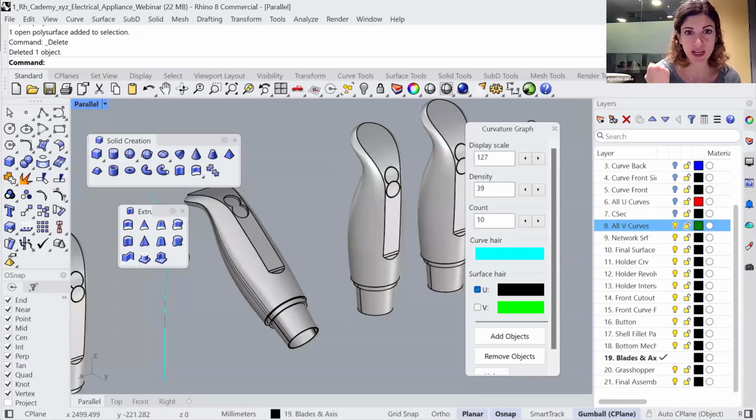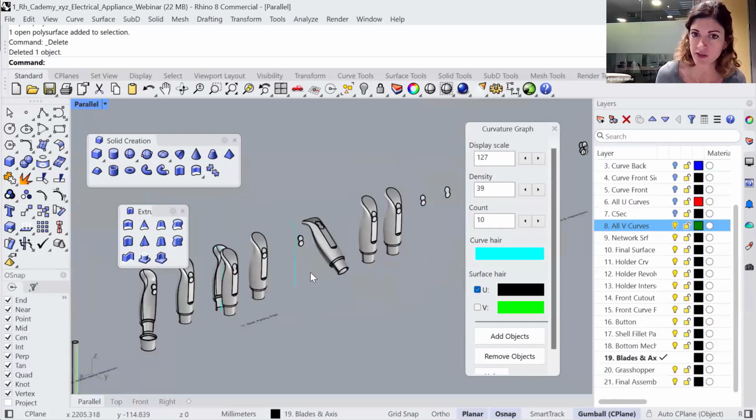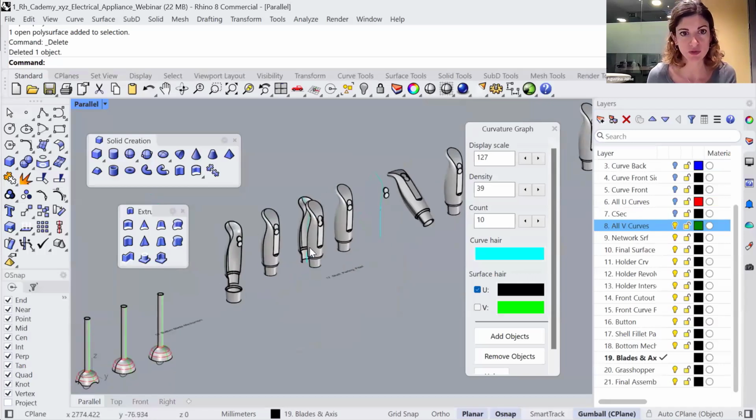I have another question from Sanya. Is shell surface similar to offset surface? I saw that someone kind of asked it, but I wanted to leave it to you.